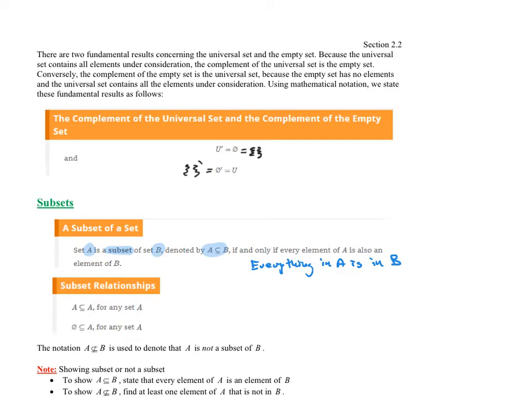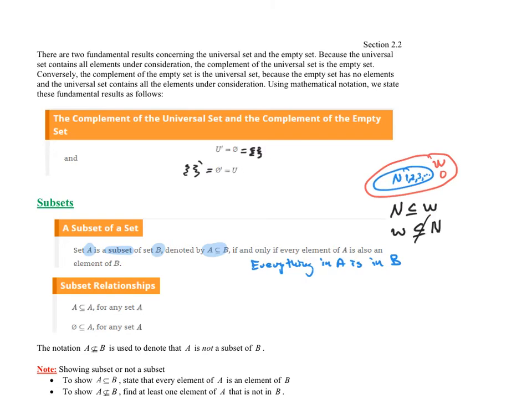So just to give you an example, we saw this earlier. If you remember, we started off with the natural numbers. The natural numbers were the numbers 1, 2, 3 on up, right? And then we went on and we found the whole numbers. And if you remember, the whole numbers had the number 0 included, right? And the natural numbers are 1, 2, 3 on up. So here we could say every natural number is a whole number. So we could say that the natural numbers are a subset of the whole numbers because every natural number is a whole number. But we could not say the whole numbers are a subset of the natural numbers.